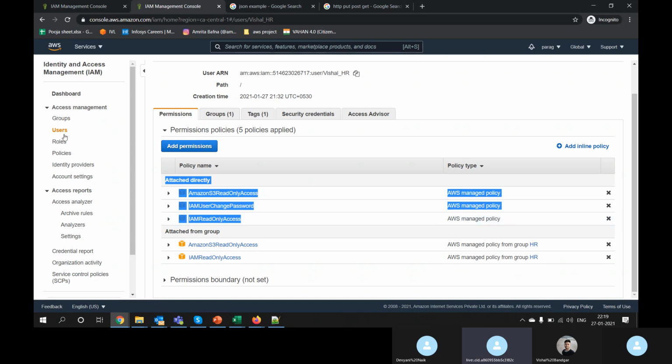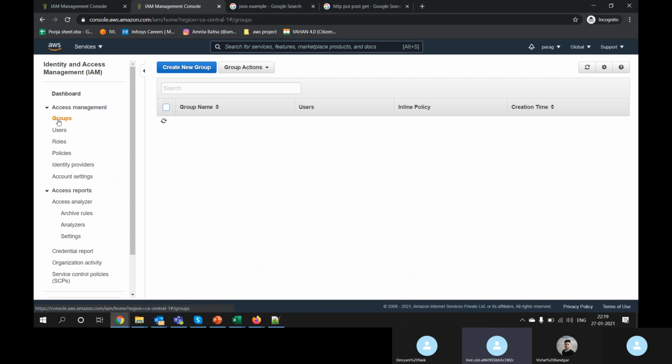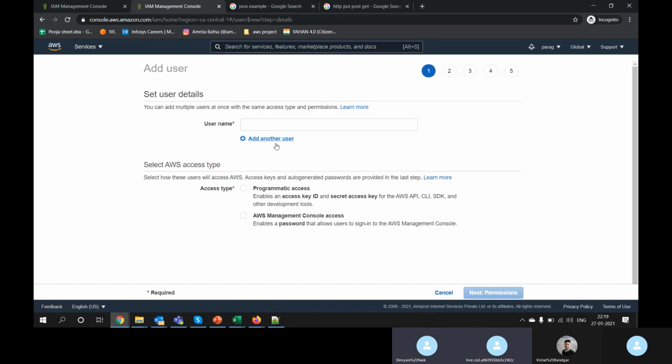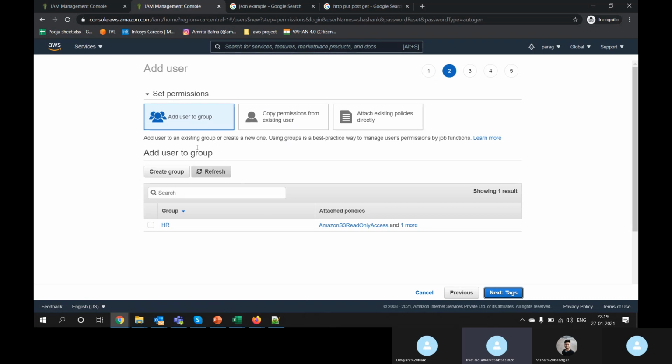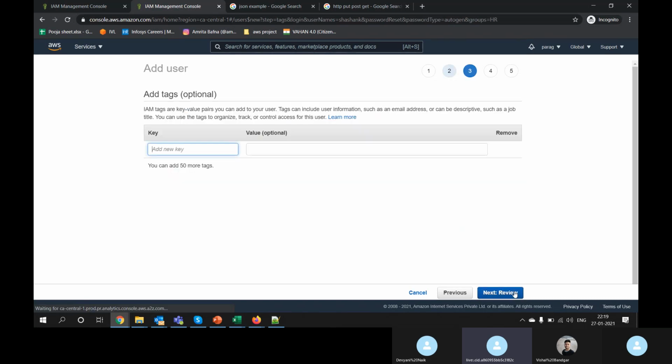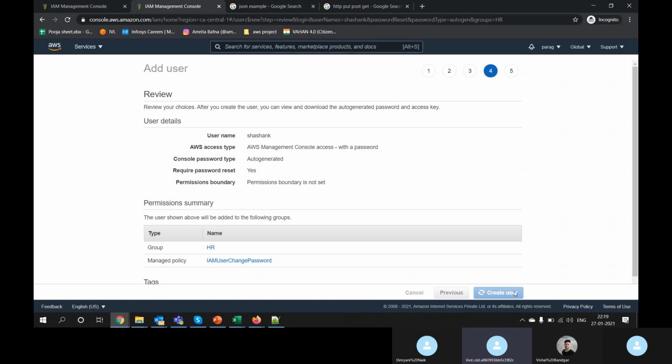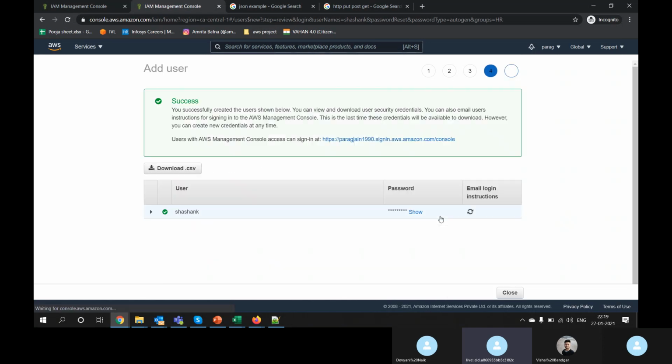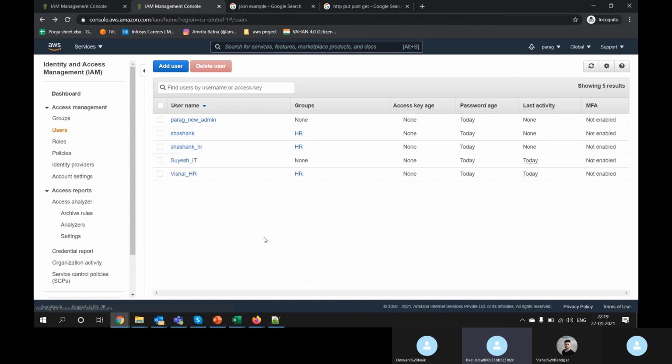Is it clear what is the use of group? So now whenever a new person is coming, what I can do is just go here, permission, add this in HR, and that's it. So whatever permission this group has will be passed on to Shashank.